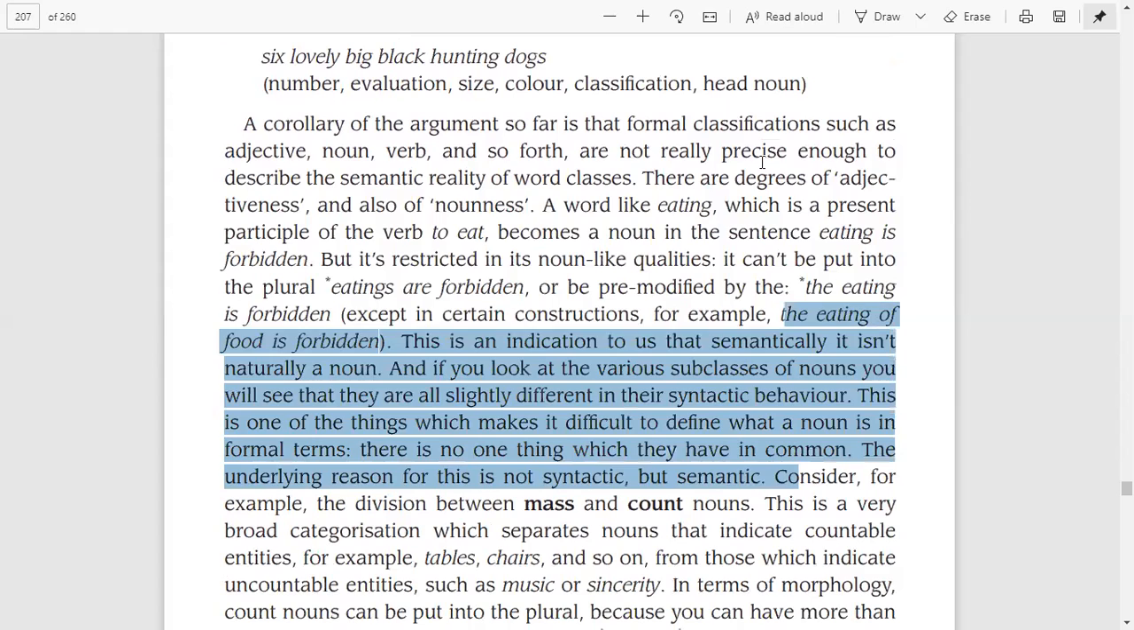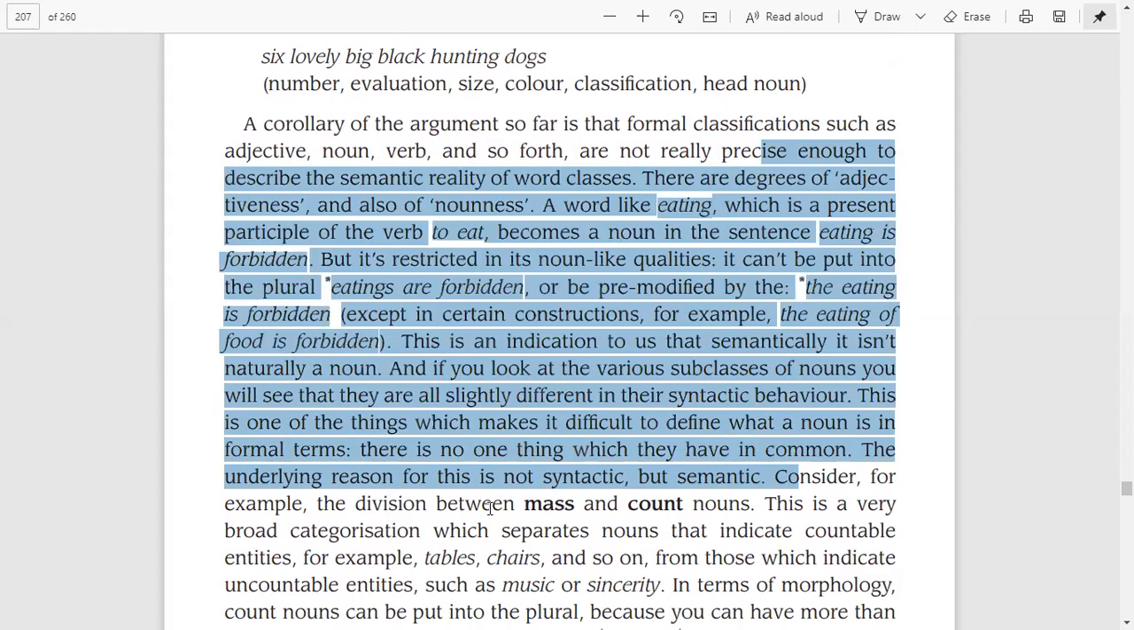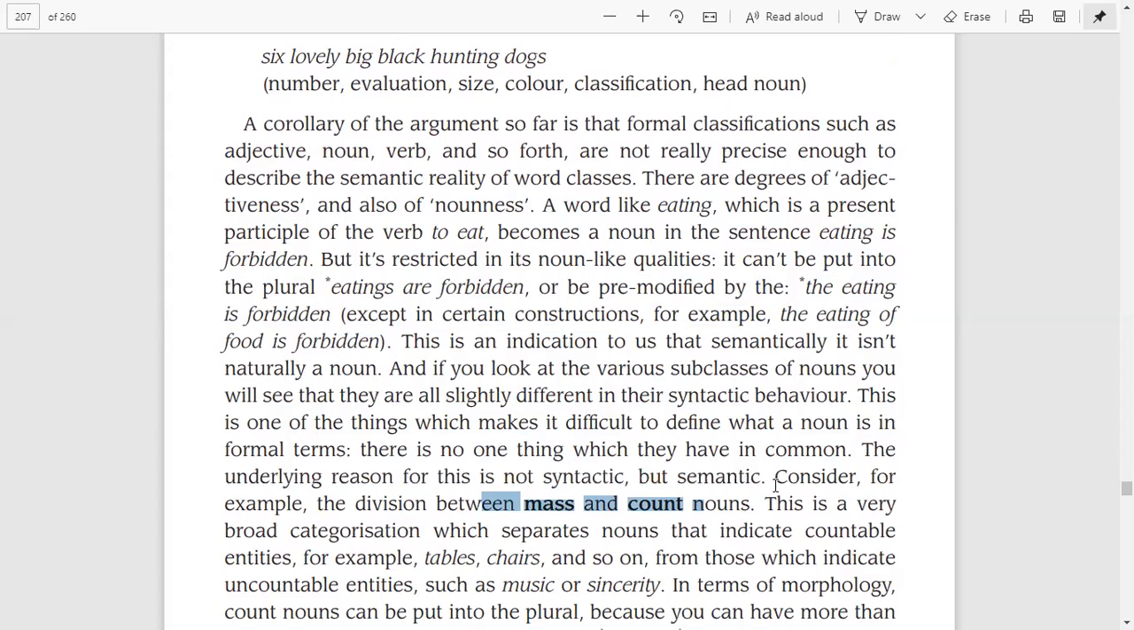Consider, for example, the division between mass and count nouns. So let us see the differences between mass and count nouns. There is a very broad categorization which separates nouns that indicate countable entities, for example, tables, chairs, and so on, from those which indicate uncountable entities such as music or sincerity. So there is a broad difference between these nouns. For example, the nouns which are countable, for example table, chair, etc., and the nouns which are uncountable, for example music, sincerity, etc. We do not count them, right?